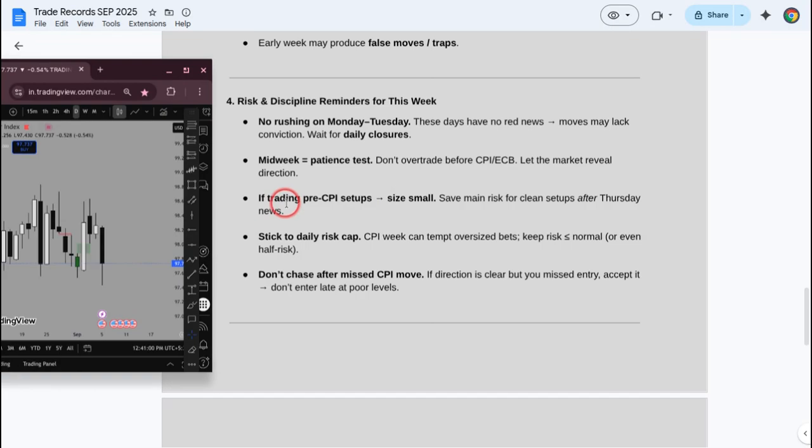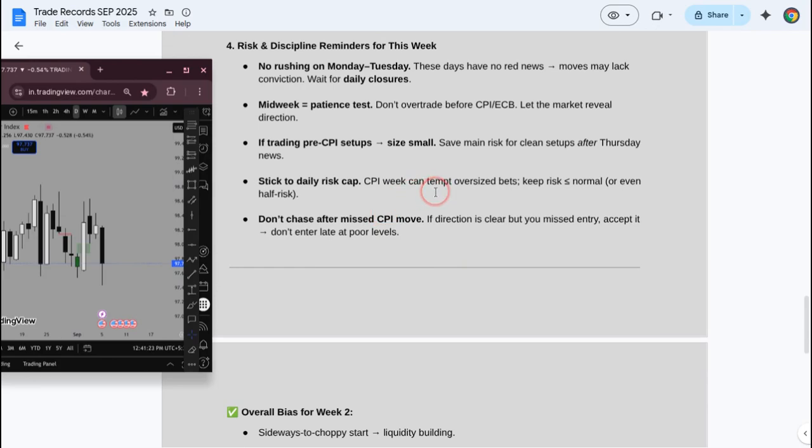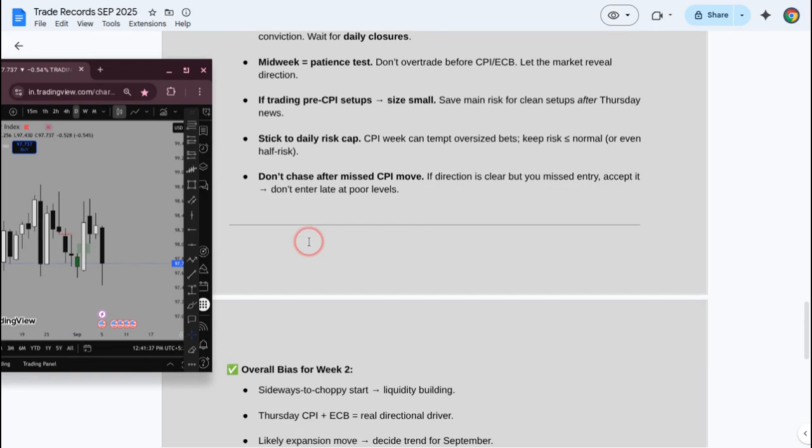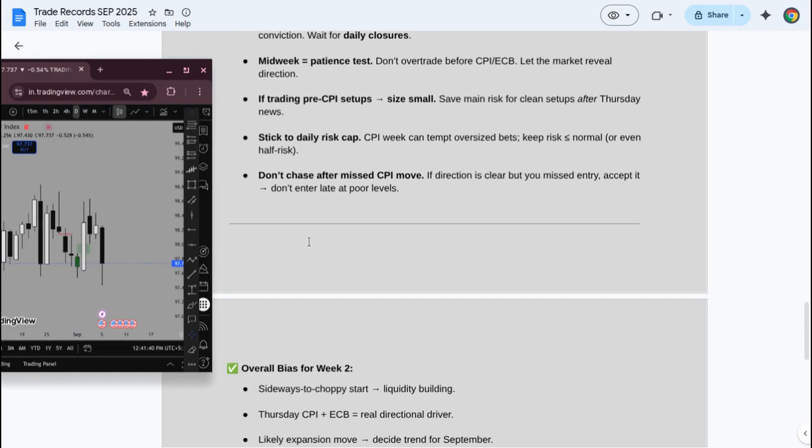Another point: if trading pre-CPI setups, trade very small. If your daily risk is 1%, then before the CPI trade with 0.2%. Save the main risk for clean setups after the Thursday news. Stick to your daily risk cap. CPI can tempt oversized bets. Keep risk normal as much as possible, and don't chase after you missed the CPI move. Maybe it was a very volatile move and you missed it. If the direction is clear but you missed the entry, accept it. Don't re-enter at poor levels, because that will be a trap for you.